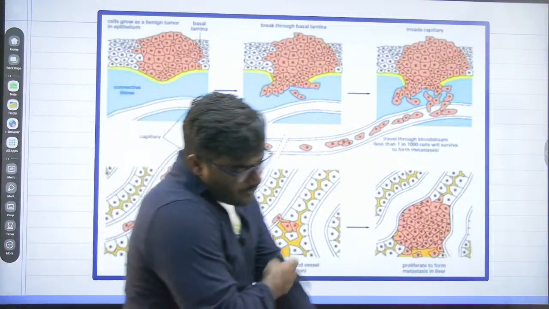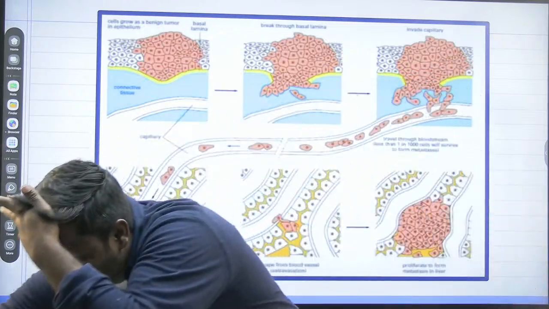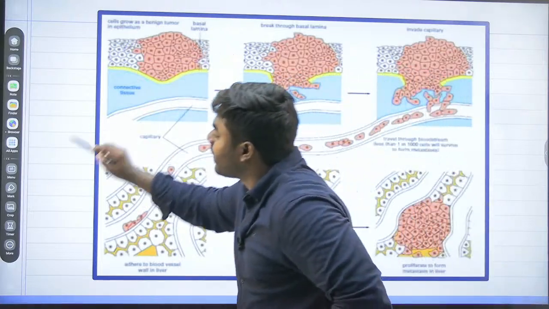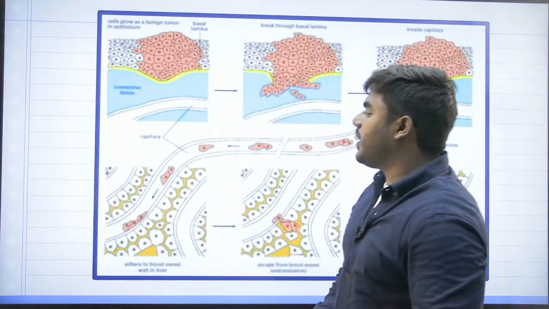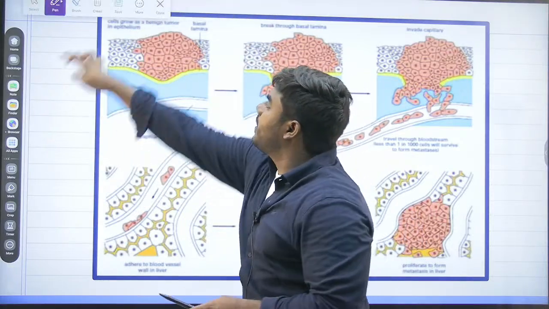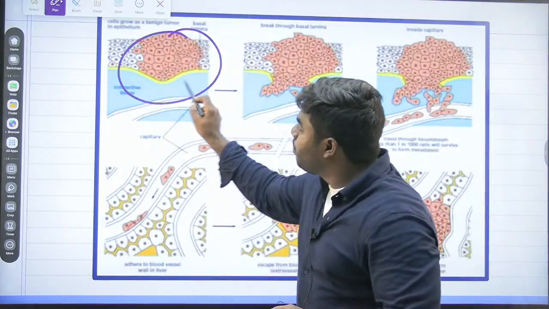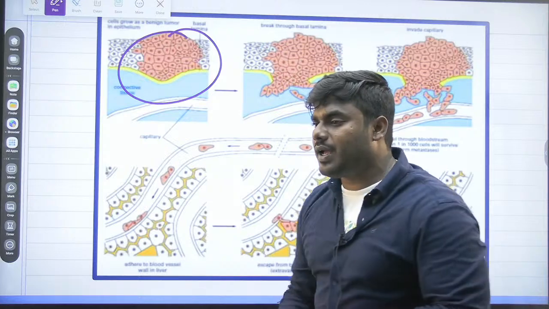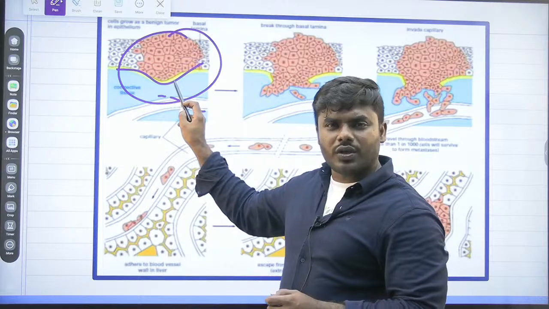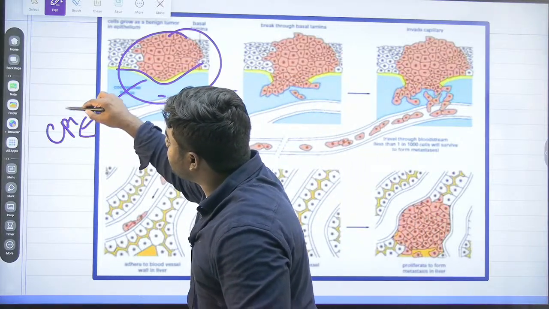I want every one of you to look into this picture very elaborately, friends. Please focus on the picture clearly. You can see here, in the first picture, the cell is normally growing. Correct? You can understand here. The cell is normally growing. It has not broken any kind of layer. Now you understand, it broke the basal lamina. It broke the basal lamina. So you try to understand, this is the tumor which is growing on the epithelium.